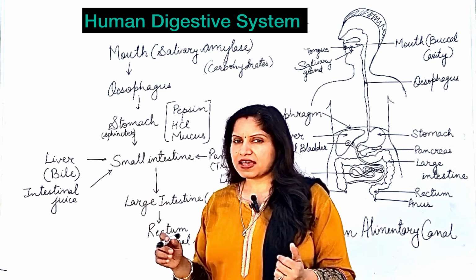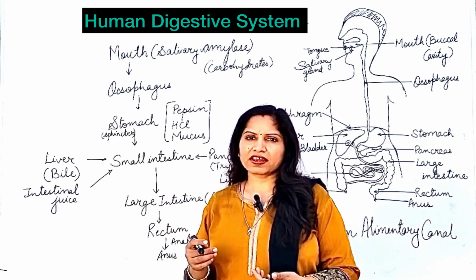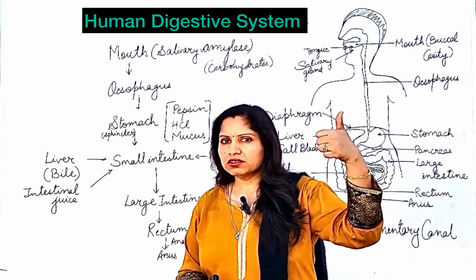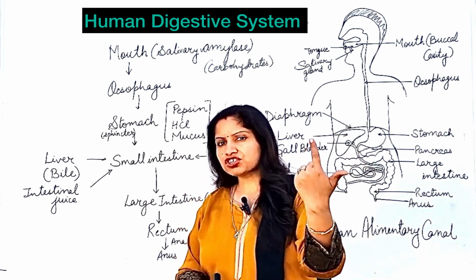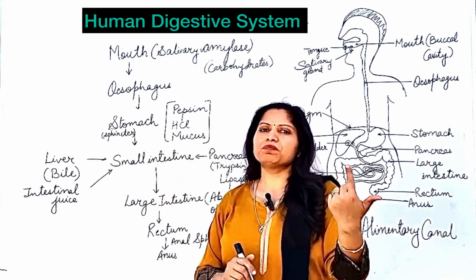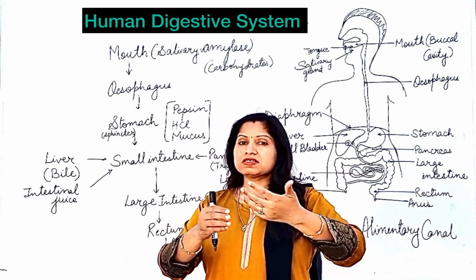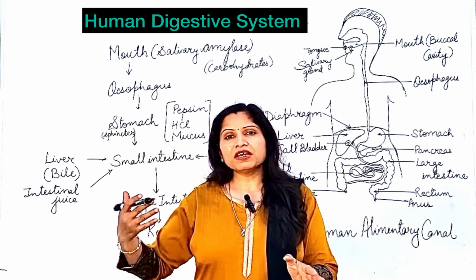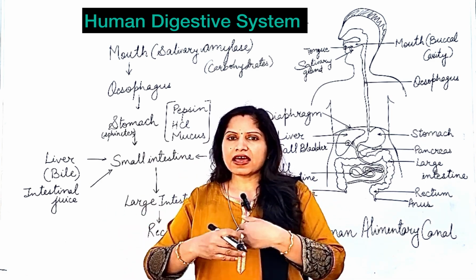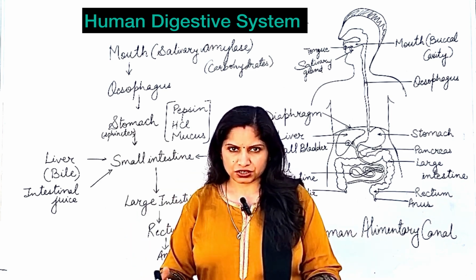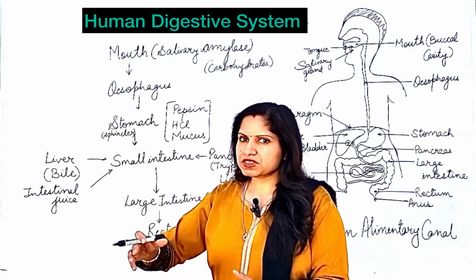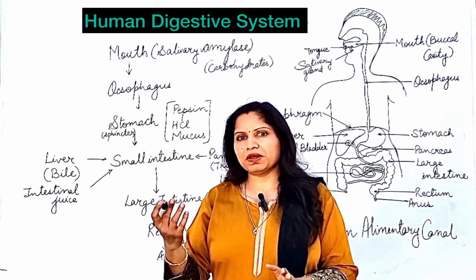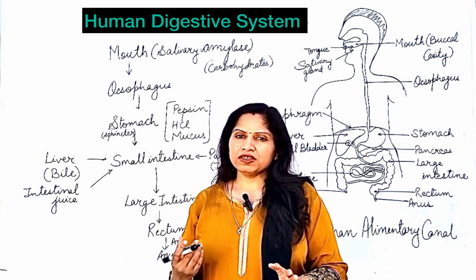What are the benefits of this acid? This acid kills any microorganisms that enter along with the food into the digestive tract. So it is going to kill all the microorganisms. The second function of HCl is activation of pepsin. The pepsin which comes into the stomach is in the inactive form. It's still not active. It has to be activated, meaning it has to be aroused so that it can perform its function. To activate this pepsin, what is required is HCl. This HCl will activate the pepsin and now the pepsin will be able to perform its function.